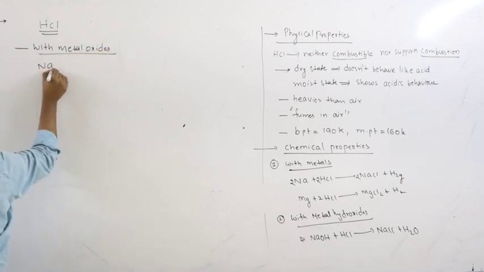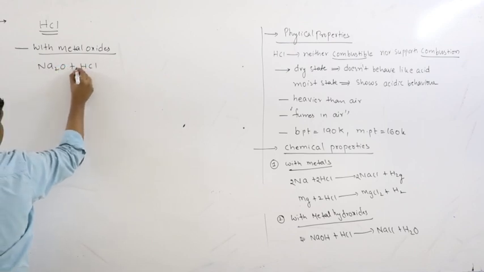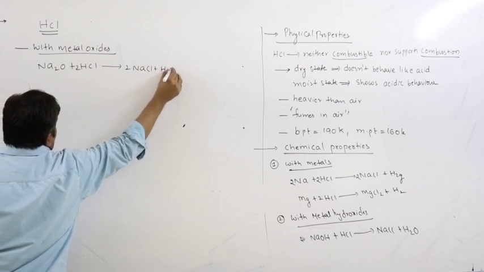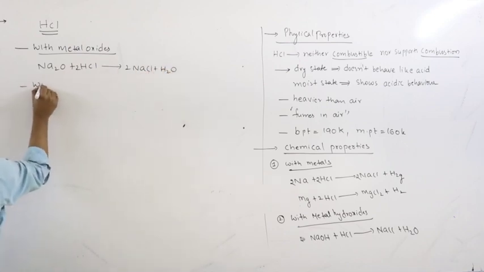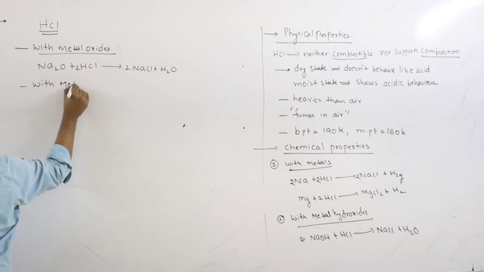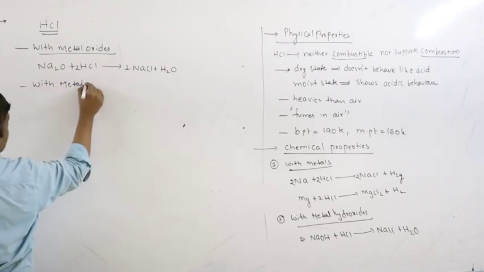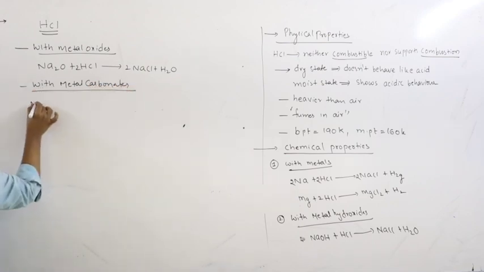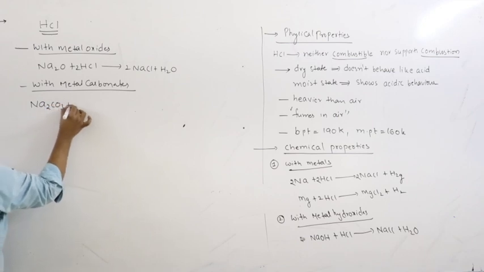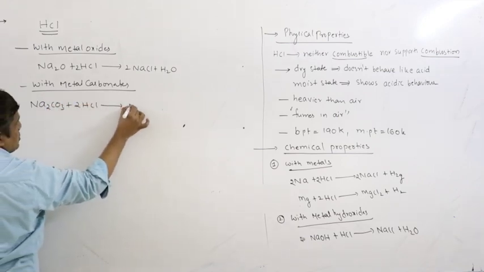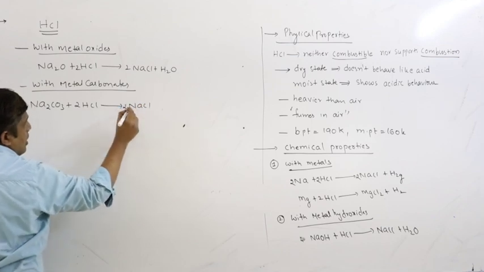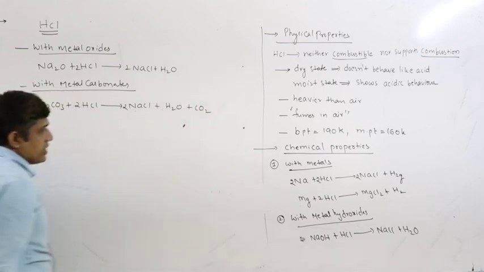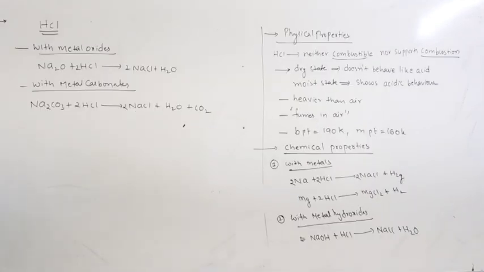With metal oxides, say Na2O, a basic oxide, reacts with HCl to form NaCl and water. With metal hydroxides, we have completed, right? Metal bicarbonates and metal carbonates are also basic in nature. Na2CO3 plus 2HCl gives 2NaCl plus H2O plus CO2. All these reactions you have studied in first year.